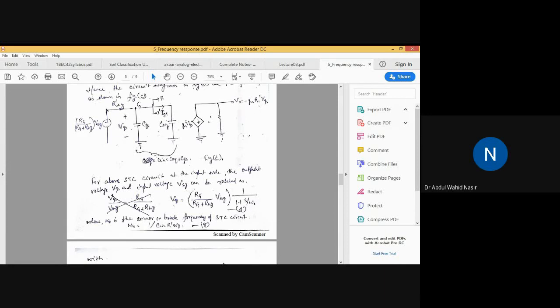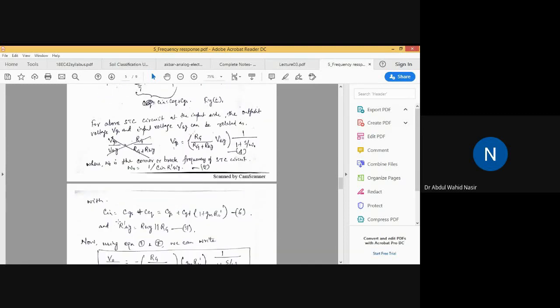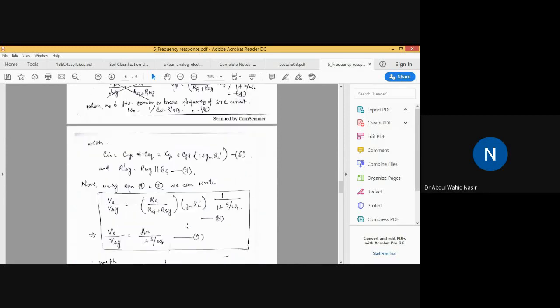This is the value of omega naught, with Cin equal to CGS plus C equivalent, or CGS plus CGD (1 plus GM RL'). If you simplify, you can get the value of Cin as equation 6, and R'SIG, we already know, is RSIG parallel RG.